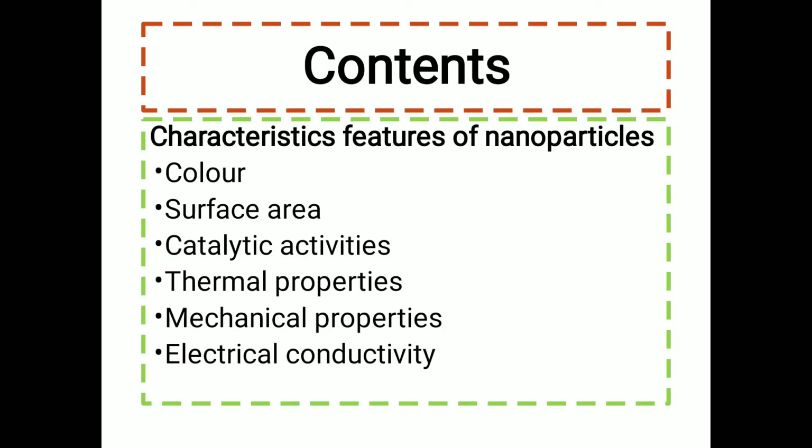Now in this lecture, we will study the different characteristic features of nanoparticles. These characteristic features are color, surface area, catalytic activities, thermal properties, mechanical properties, and electrical conductivity.